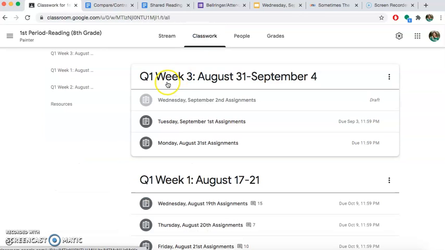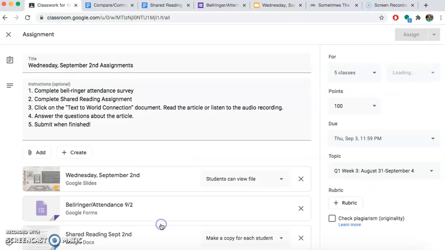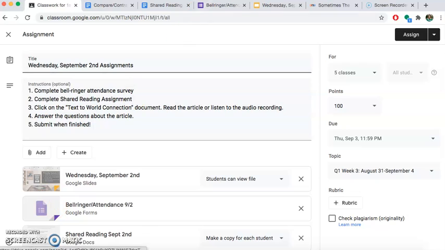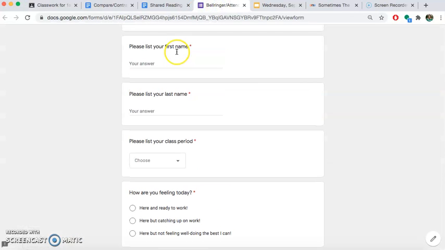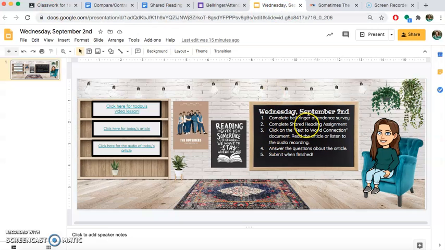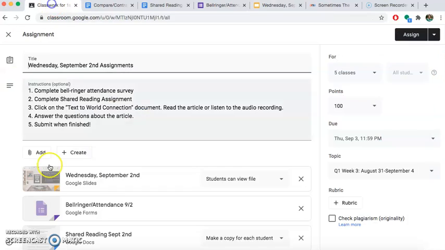Classwork, quarter 1, week 3, Wednesday, September 2nd. View assignments. Start with the agenda slide right here. All of your items are in order. Links for today. We'll start with the bell ringer as always. First and last name, class period, and how are you feeling? Submit when finished.